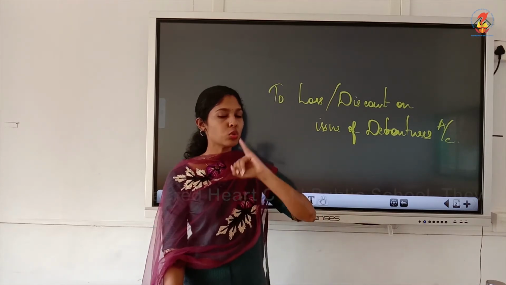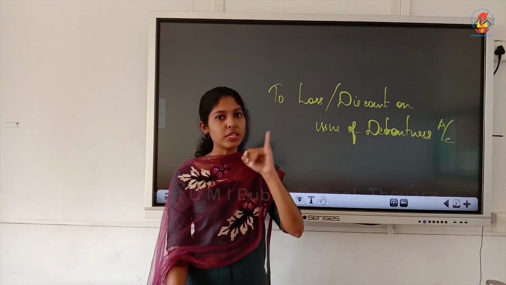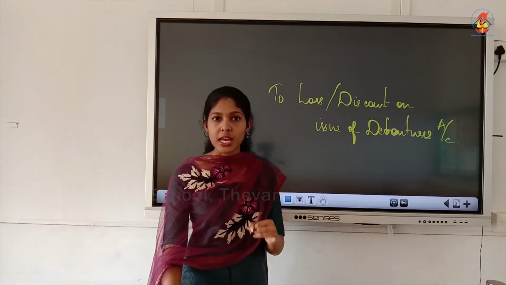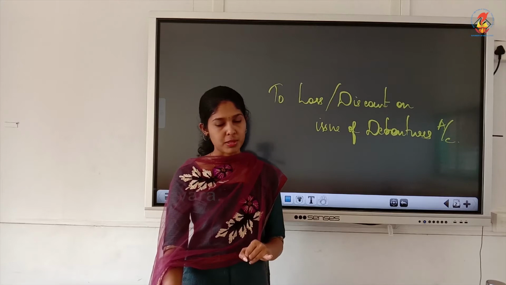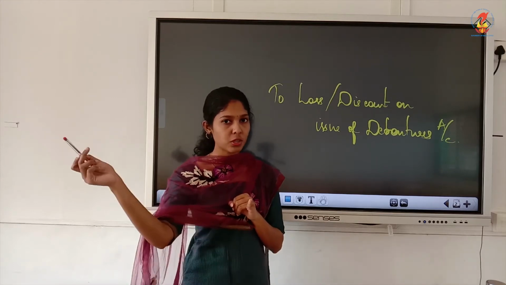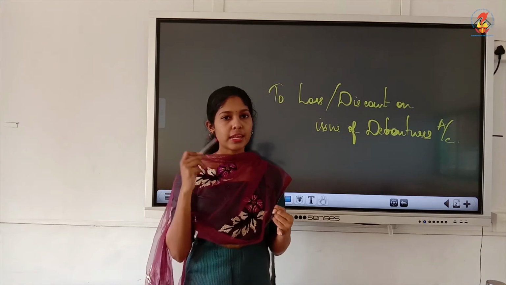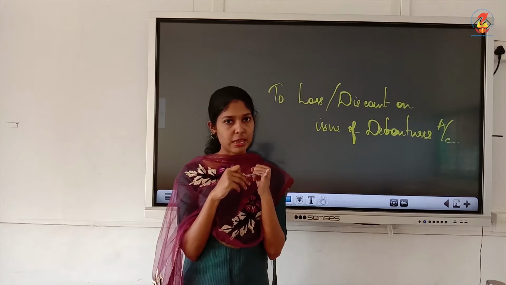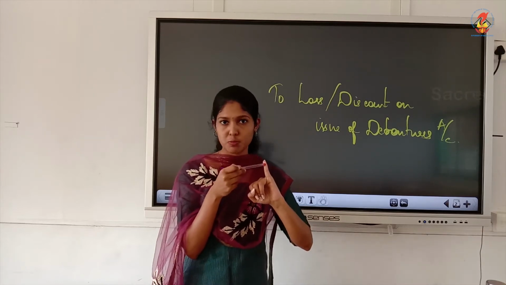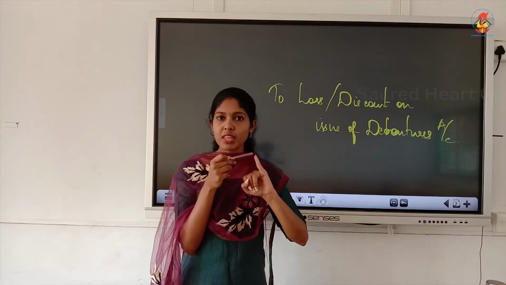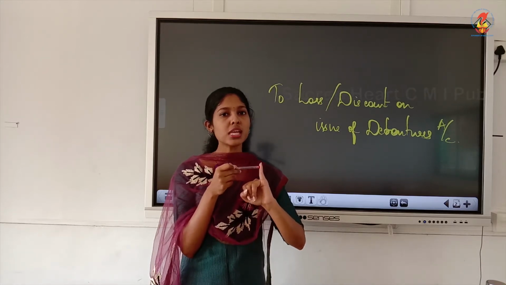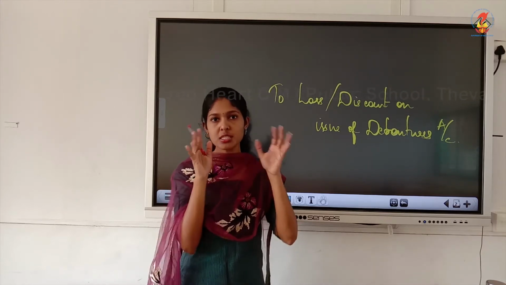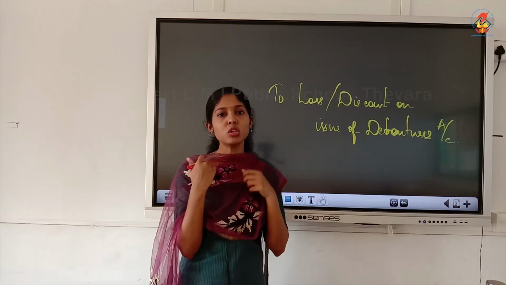So we are writing it off, and from where will you take the amount for meeting this loss? Either you can take it from SPR, that is Securities Premium Reserve. That's a reserve which you create at the time of issue of debentures at premium. That you have learned already. We credited SPR at the time of issue of debentures. First you always have to take from SPR, Securities Premium Reserve. If that amount is not enough, you can take the amount out of the Statement of P&L, the normal P&L account.